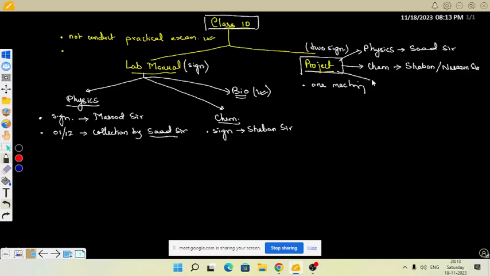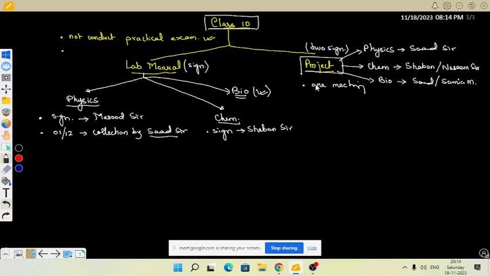In the similar way, I have collected the bio projects. I will check them and I will maintain the marks list. One signature will be mine and one signature will be Samia ma'am's. Like that it will go. So on class 10 projects, we require two signatures.